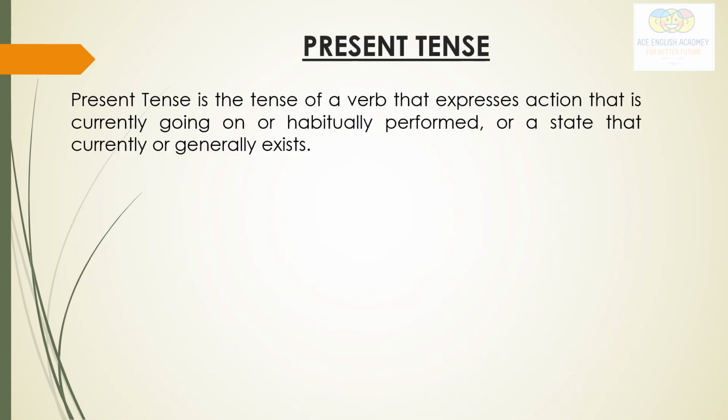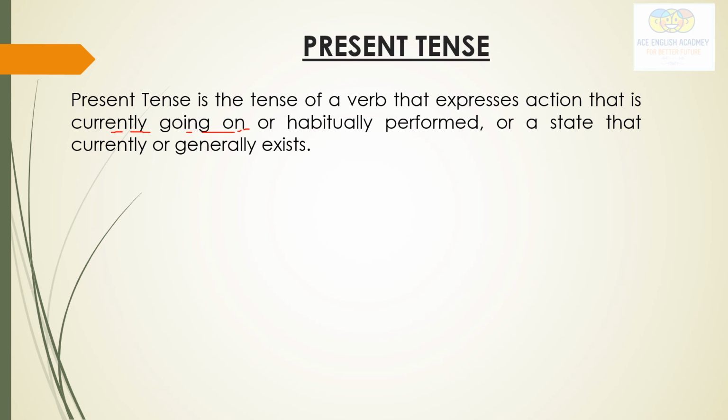Present tense is the tense of a verb that expresses an action that is currently ongoing or habitually performed, or a state that currently or generally exists. So look here, what does this present tense tell? What action is currently going on? What are we doing currently? Currently we are learning tenses. So this is present tense.